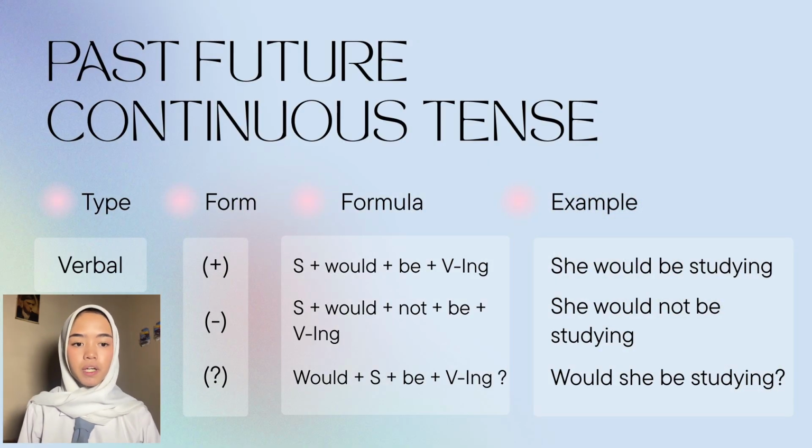Next up is past future continuous tense. It only has one type, which is verbal, and its positive form is subject plus would be plus verb ing. For example, she would be studying. In its negative form, it is subject plus would not be plus verb ing. For example, she would not be studying. In its interrogative form, it is would plus subject plus be plus verb ing. For example, would she be studying?